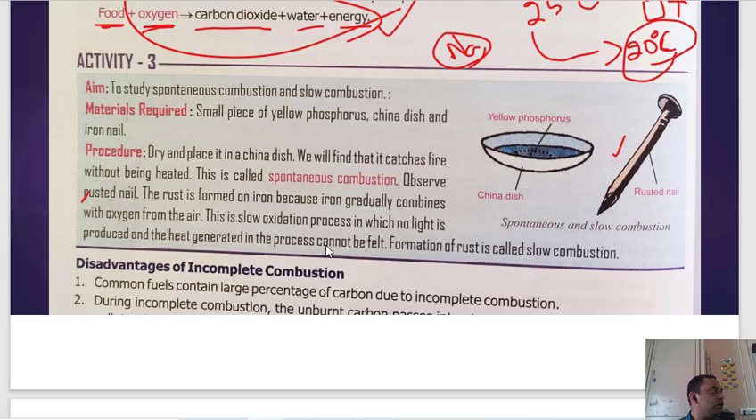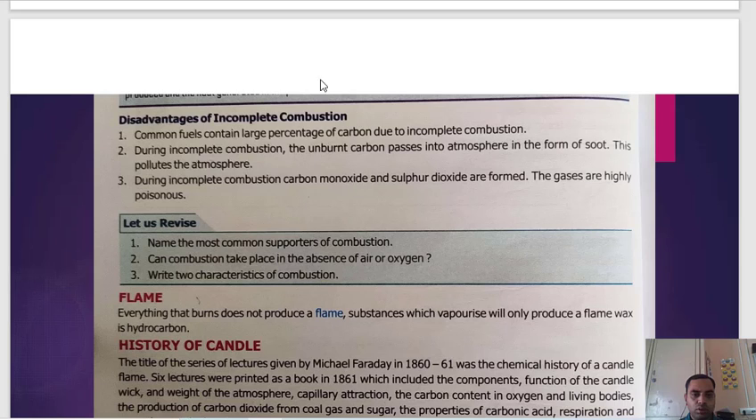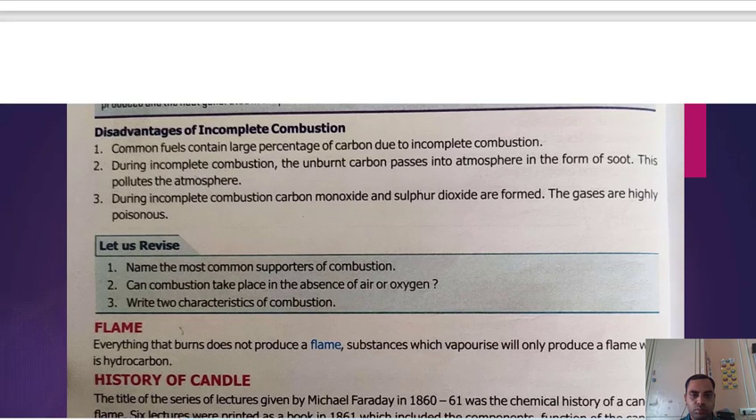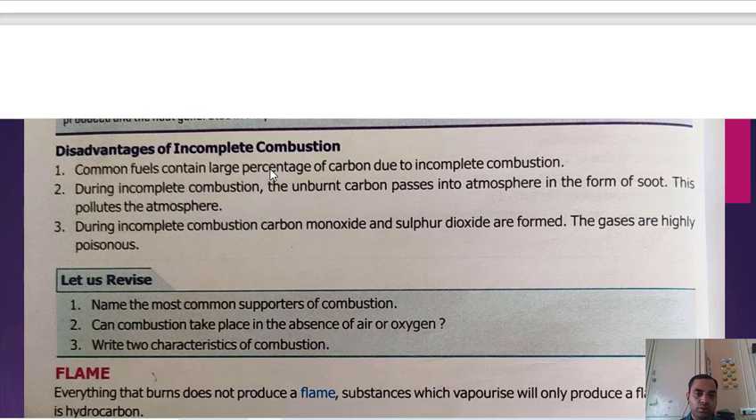Disadvantages of incomplete combustion. What are the disadvantages of incomplete combustion? Say the combustion is not complete, it is incomplete. Common fuels contain a large percentage of carbon, and incomplete combustion leaves some of it unburned.